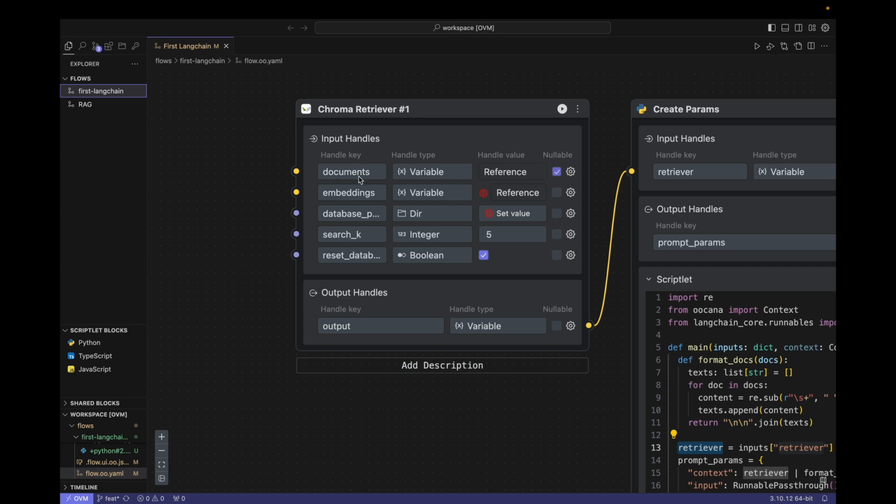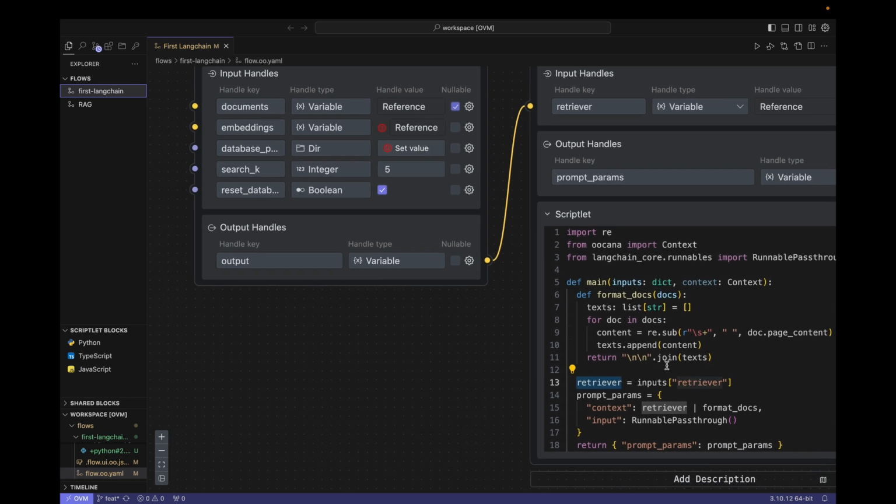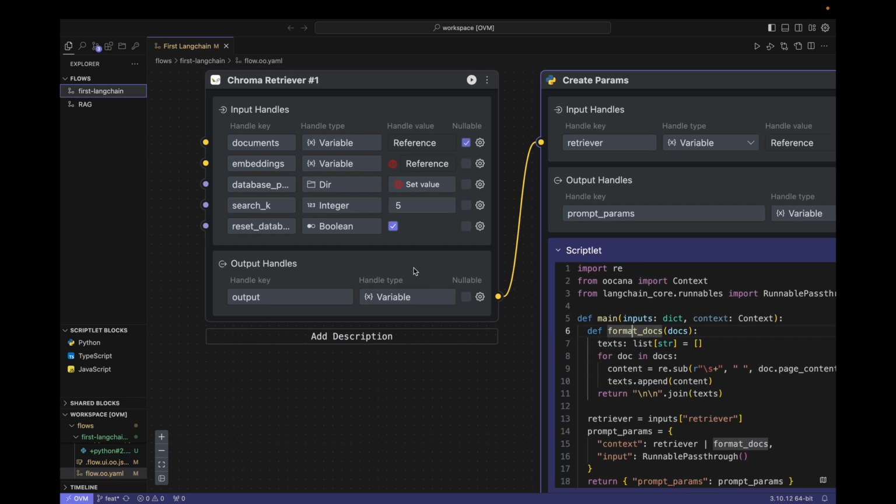After the introduction of chroma retriever, let's take a look at its fields. The most important field is documents. Here, the upstream will pass the text of the entire book, The Little Prince, as a document array and store it in the vector database here. Of course, when searching, a part of these documents will be selected and handed over to the downstream formatDocs function for processing. So, in the final analysis, the document data processed by formatDocs comes from here.